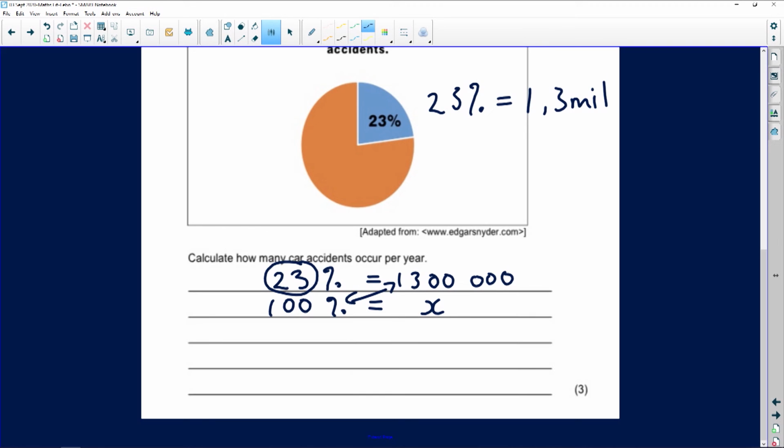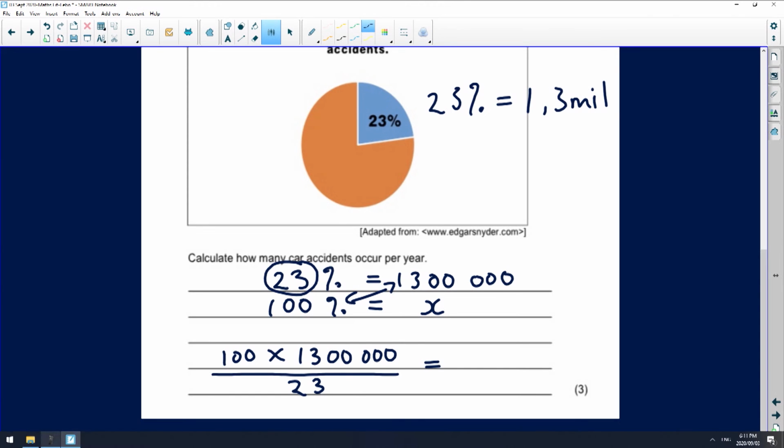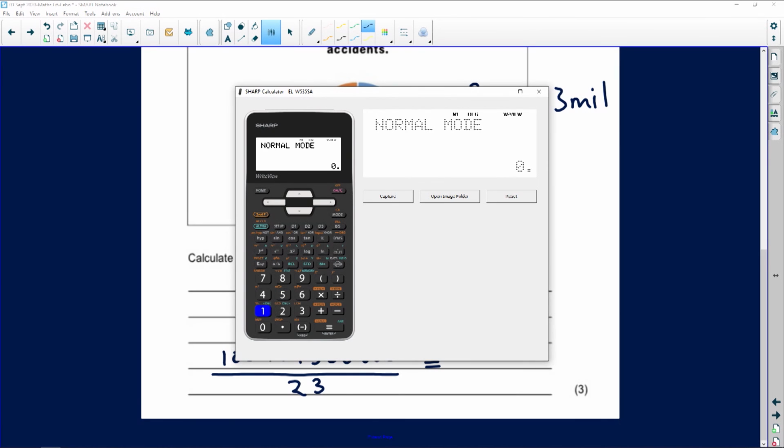Stunning. So it's going to be 100 times 1,300,000 divided by 23. That then gives me the answer I am looking for.